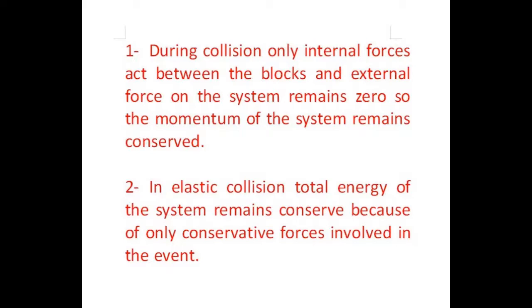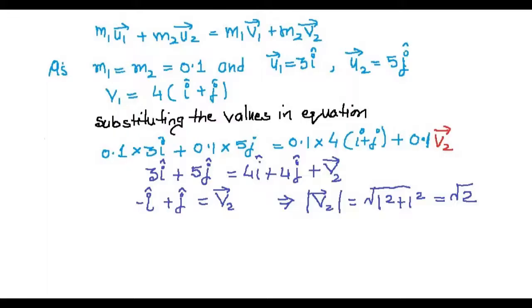At the same time, nature of collision is elastic, so the energy of the system remains conserved.